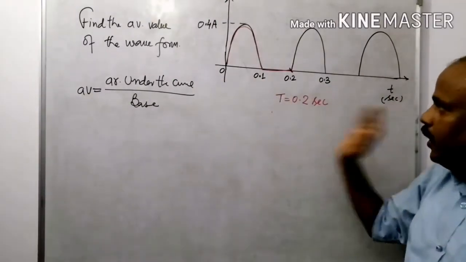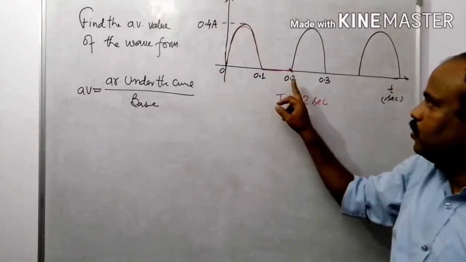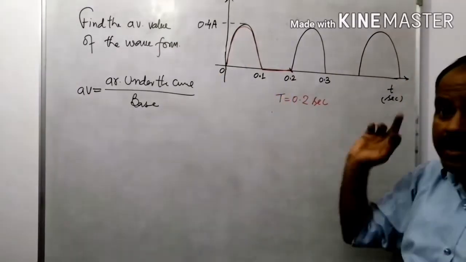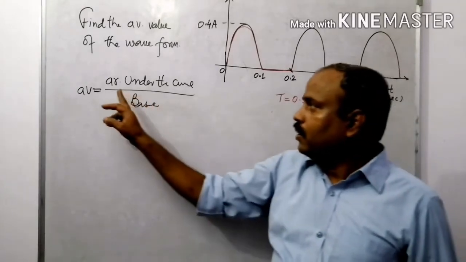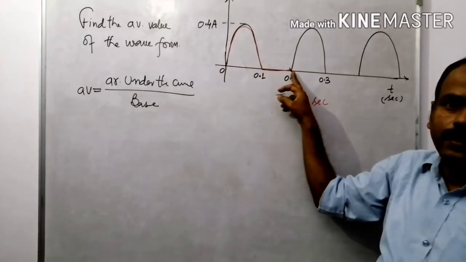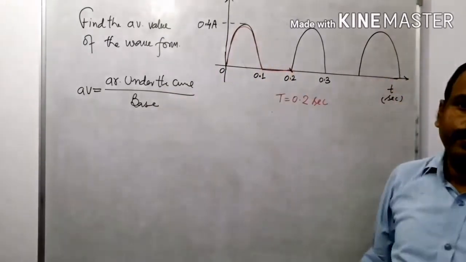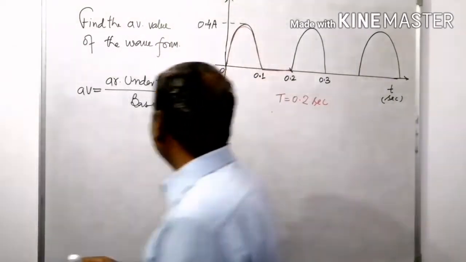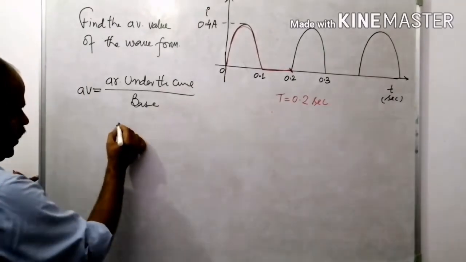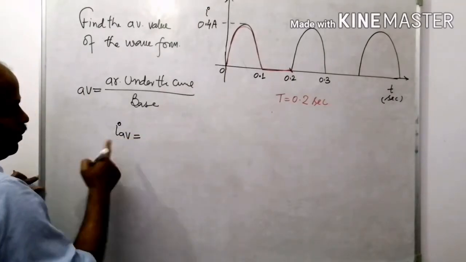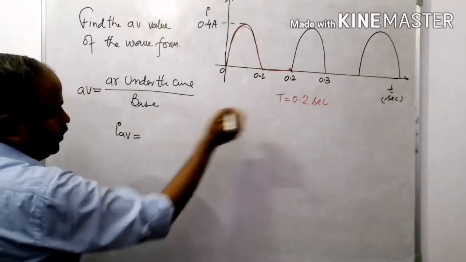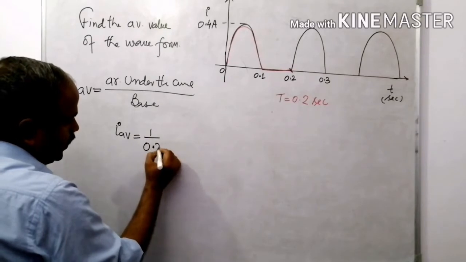Here the time period is 0 to 2 pi, that is 0 to 0.2, that is 0.2 second clearly. So the area under the curve is this one plus this, and the base value is 0.2. Right? Very clear. So the average value for this particular wave is 1 upon 0.2